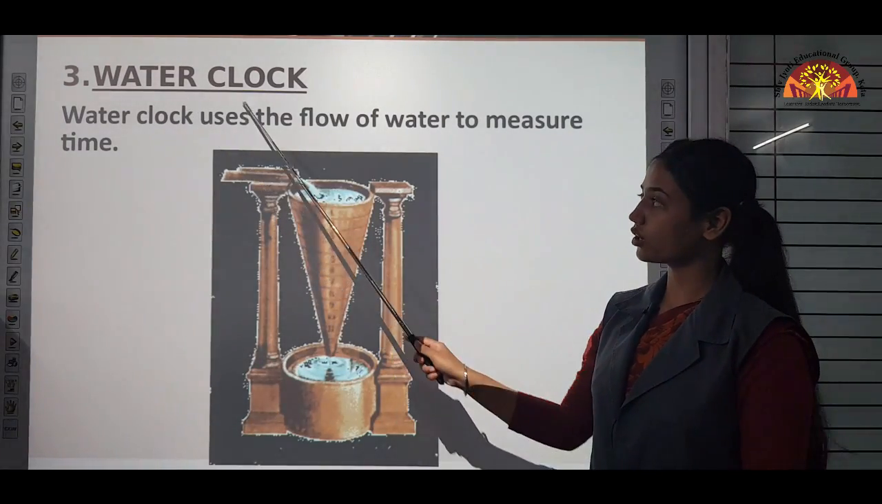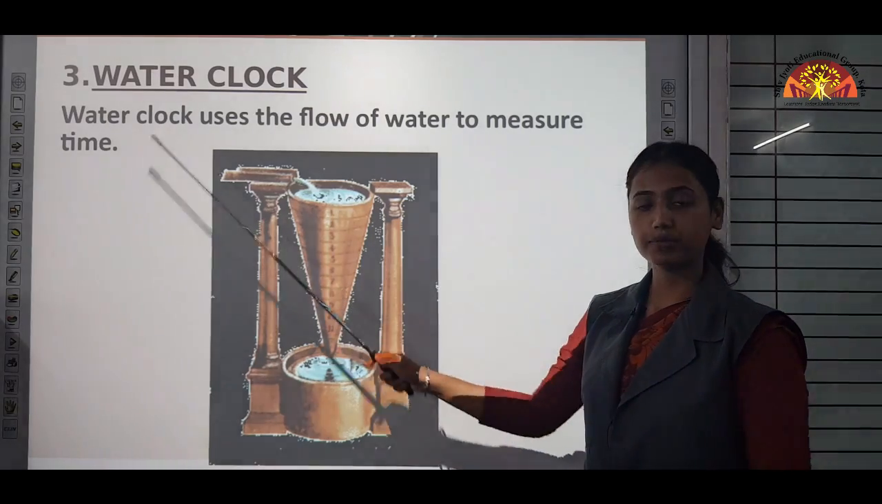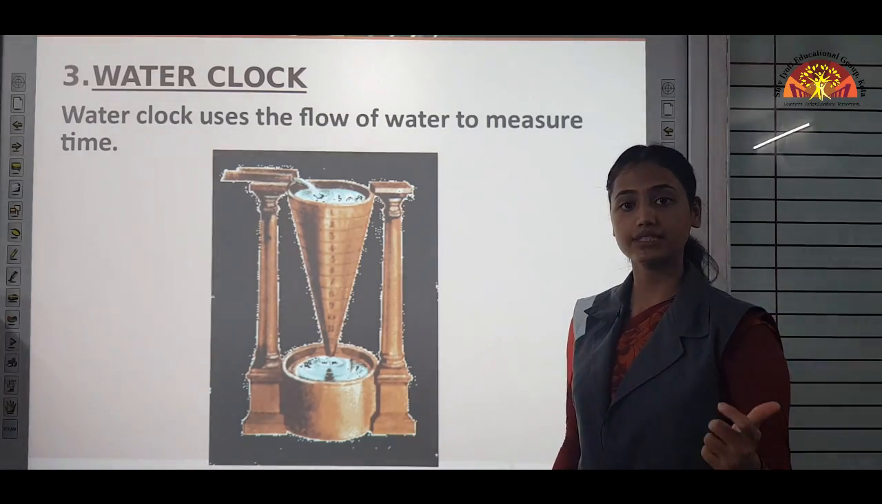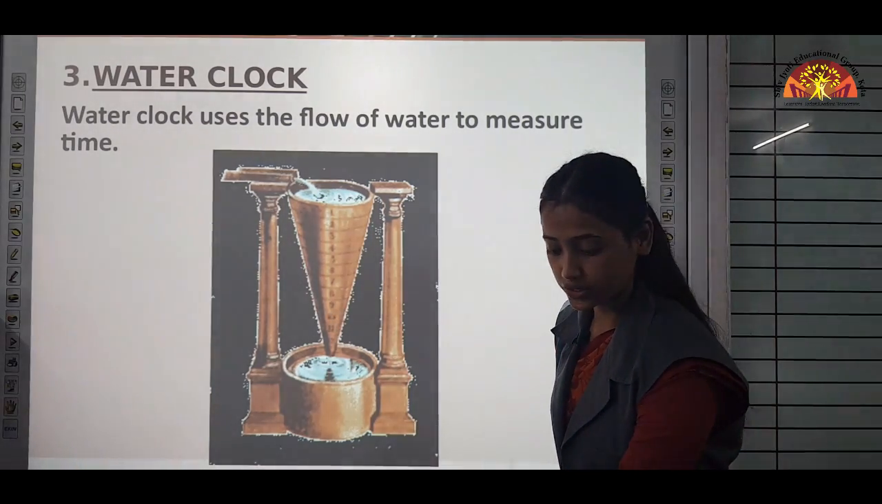Next is the water clock. A water clock uses the flow of water to measure time. Like in the case of the sand clock, where we were using sand, here we are using the flow of water to measure time.